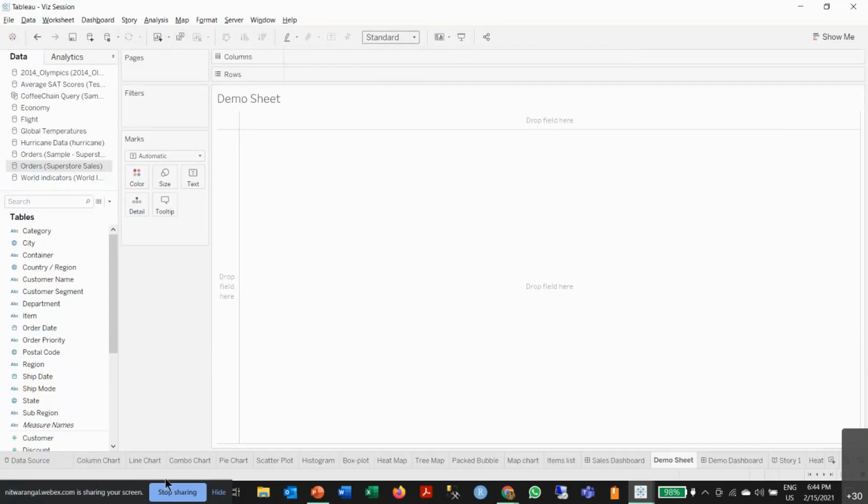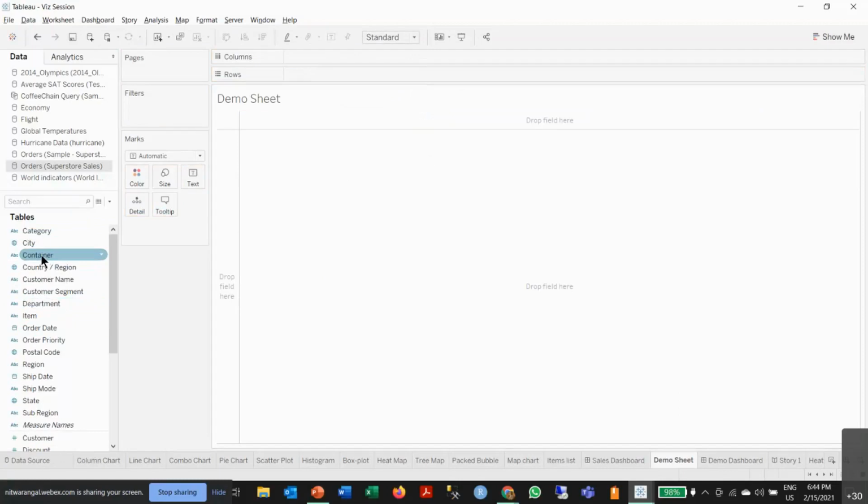This is about the data set. This is a stored data set which has multiple dimensions and measures ranging from customer name, segment, and order, to profits, and so on. So let's say I want to use category. Okay, so here is the columns and rows shelf. We can use dimensions and measures and place them here however we want to represent our data. There are multiple ways to do that.